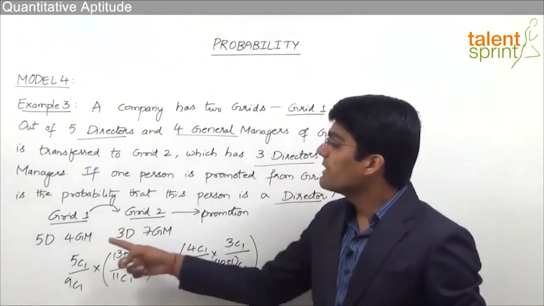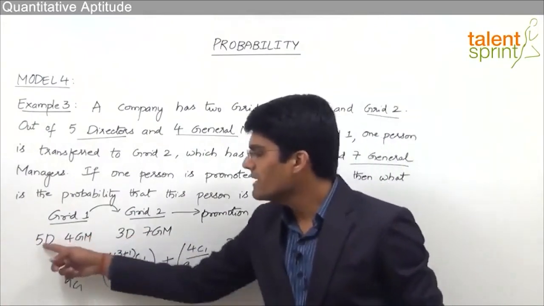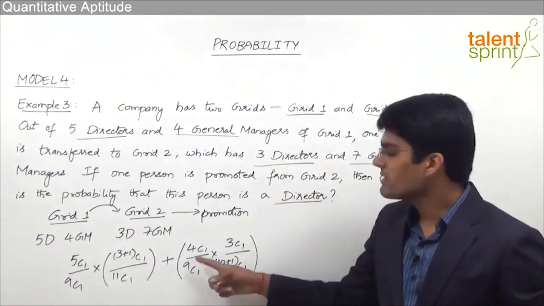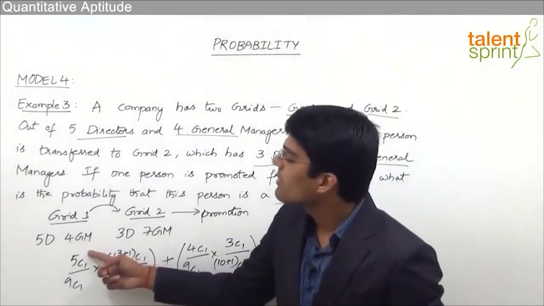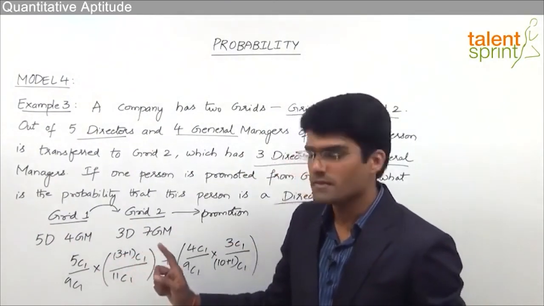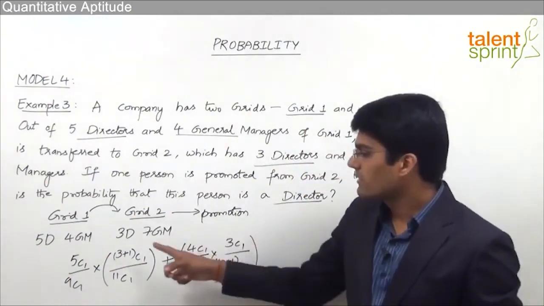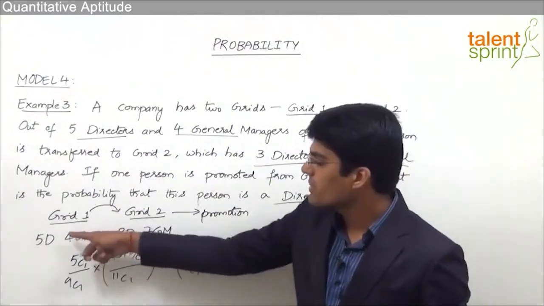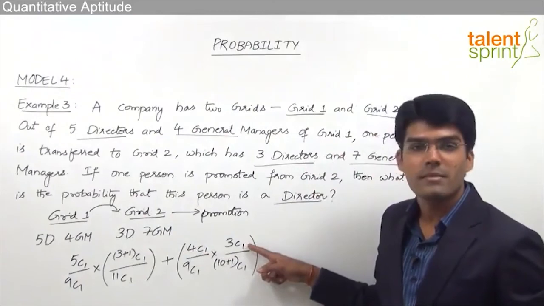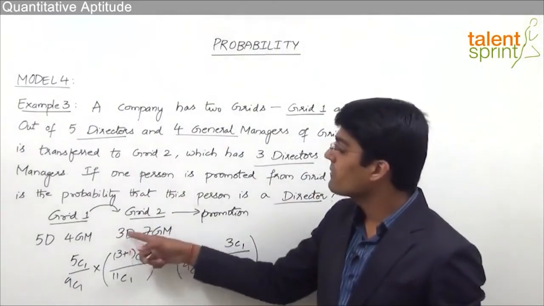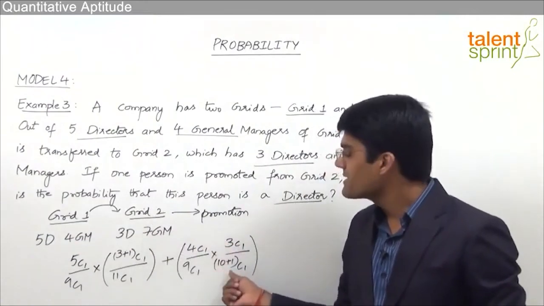Then in the second case, we transfer a general manager. Total 4 general managers, so 4C1, total 9 persons by 9C1. Because this is combinations, number of favorable combinations by total number of combinations. Here also, number of favorable combinations by total number of combinations. Now once the general manager is transferred, again we need to promote a director. Now there are only 3 directors. Why? Because the person who has been transferred is a general manager. So out of 3 we need to select 1. That can be done in 3C1 ways. But total number of persons are 10 and 1 got transferred. So 10 plus 1, 11C1.